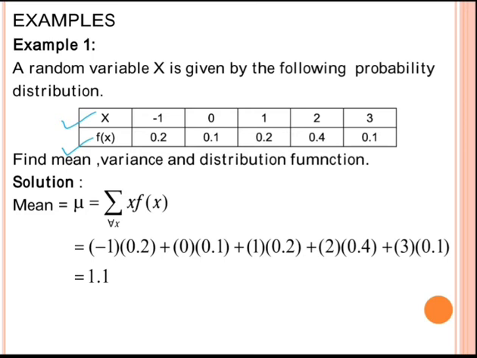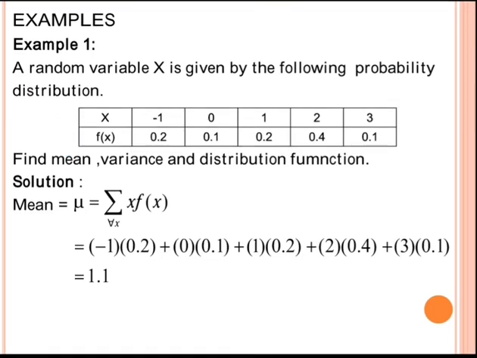You have to find mean, variance and distribution function. For the mean, the formula we have seen before is mu equal to summation of x into fx. When x and fx are given to us, we multiply x into fx.